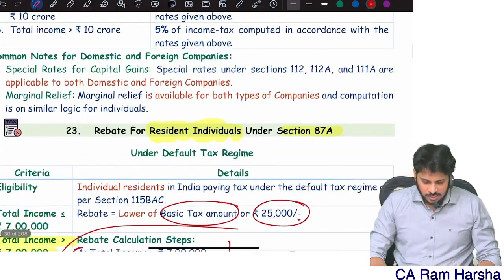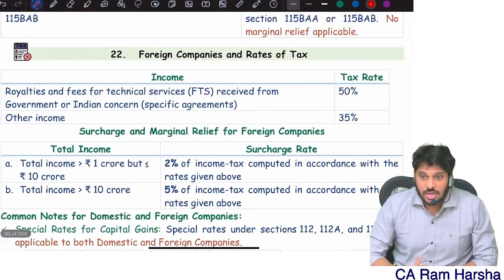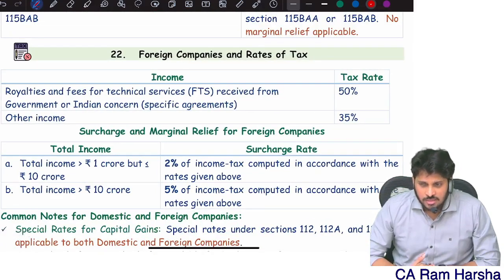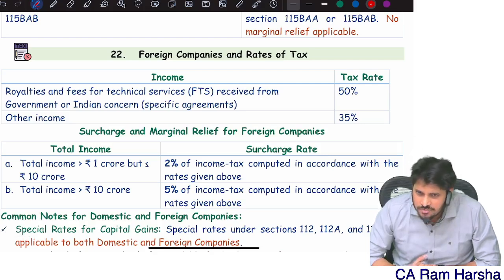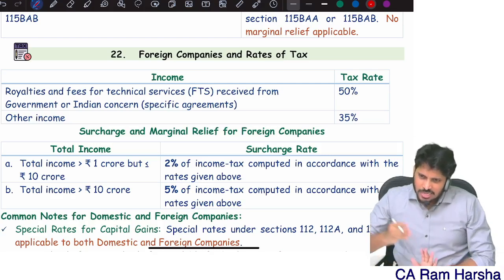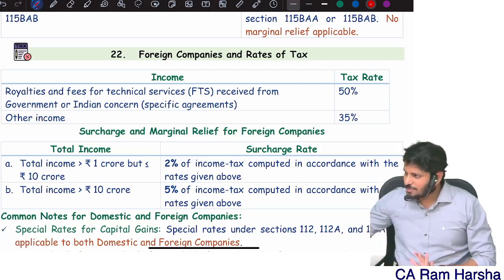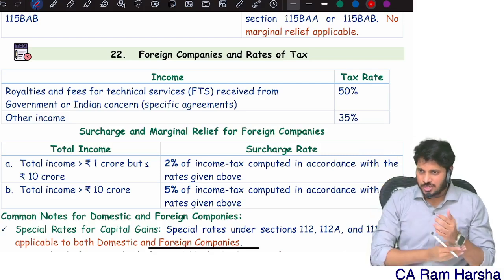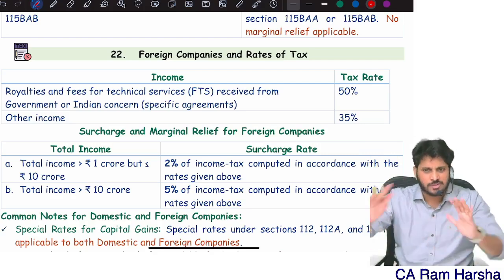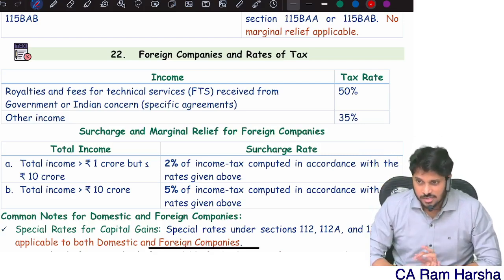So now we will have to discuss about surcharge and marginal relief. Then maybe agriculture income if possible. Or maybe agriculture income will hold it for some time. After we get little more command on the other topics, then we might discuss agriculture income. We'll see depending upon the moment. Confident until now? That's it.